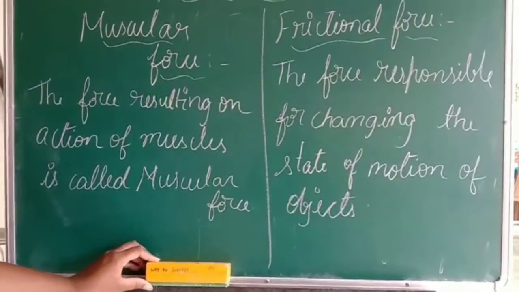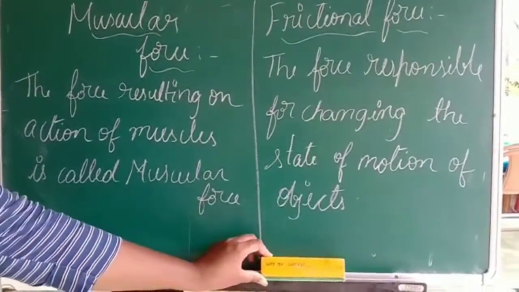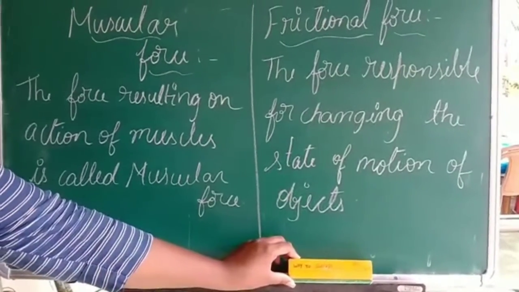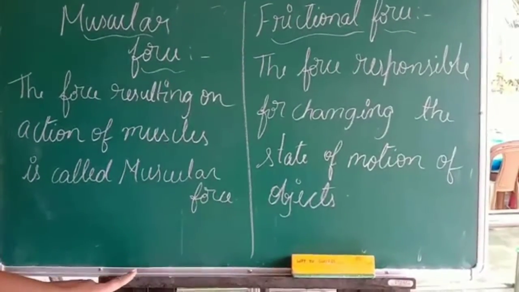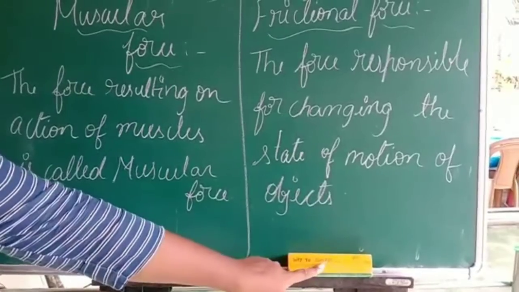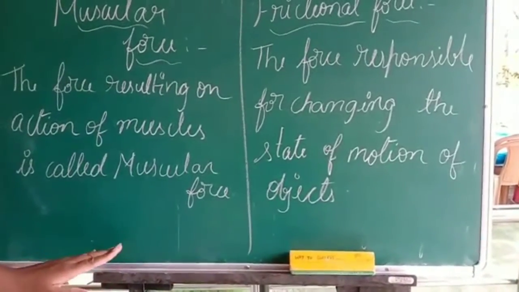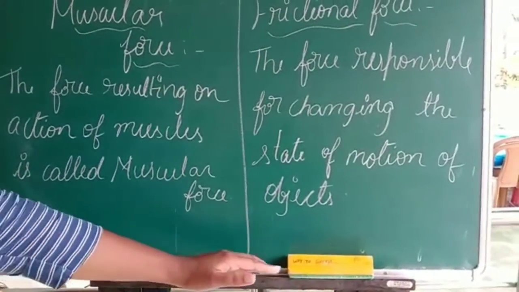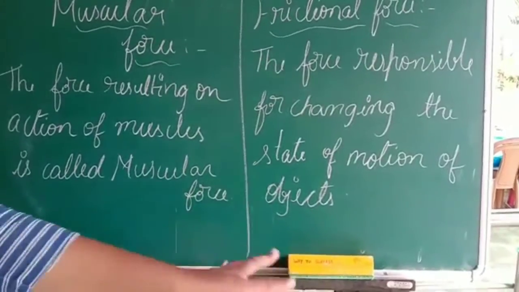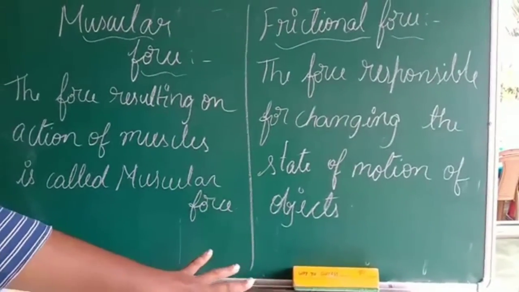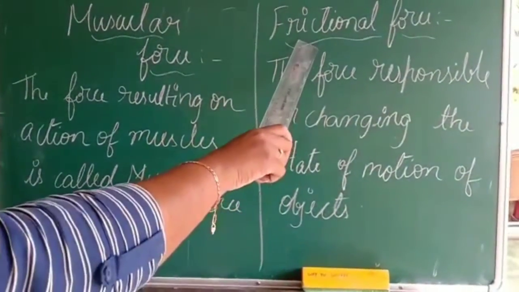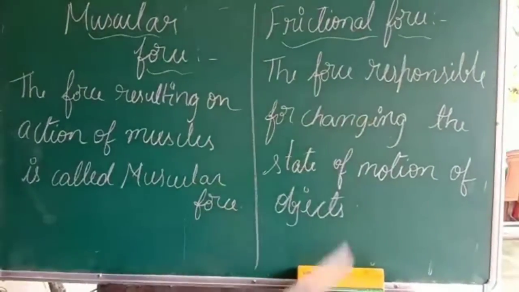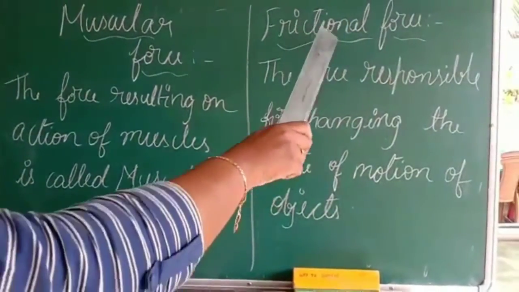Now, if I start moving this, it has changed its position, right? Before it was here. Now it has changed its position to here. So it was at rest, and I made it move. So it is changing its state of motion. Such a type of force is called frictional force.